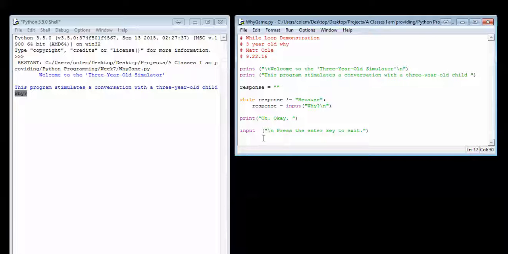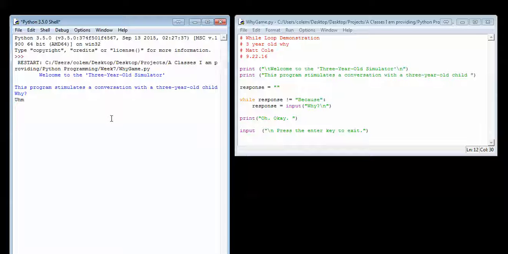Now again, this particular input, press the enter key to exit. The reason we do that is that otherwise we would have to hit the space bar or something to exit out of our actual program. So let's go ahead and try this program just to give you an understanding of how this works.